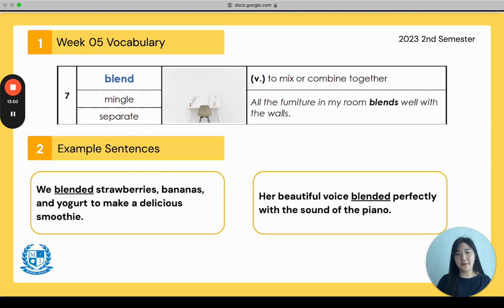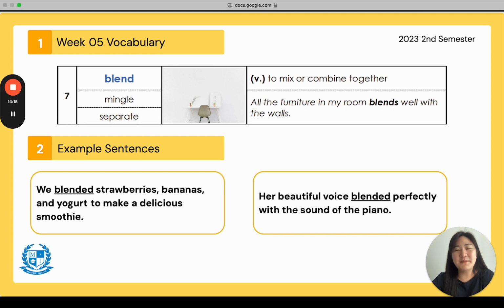It mixes well. Or it can mean like this picture here. The furniture, the table, the picture frame are all white. And the background, the wallpaper, is also white, so it blends well. Repeat after me. All the furniture in my room blends well with the walls. Good.